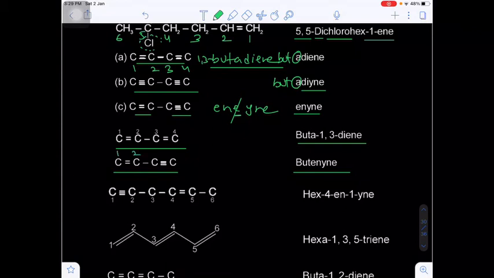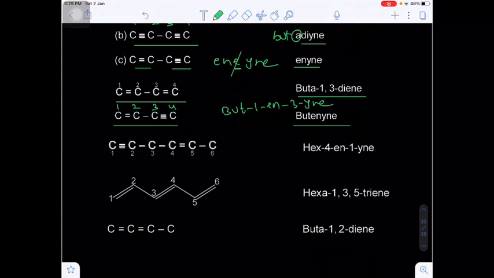Strictly speaking, we have to locate the position also: but-1-ene-3-yne. Are you getting my point? Now here the triple bond will get the first preference over the double bond, because from right to left the double bond gets the second position, whereas the triple bond has the first position from left to right. So this will be the fourth carbon, fifth carbon, sixth carbon.